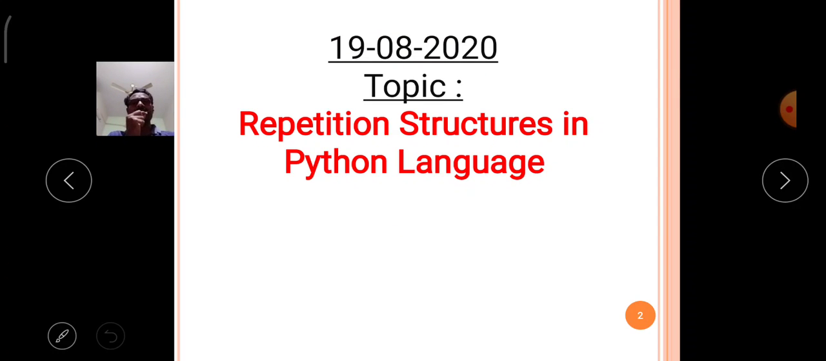Today's topic is repetition structures in Python language. That means repetition control structures in Python language. This topic today we will discuss.